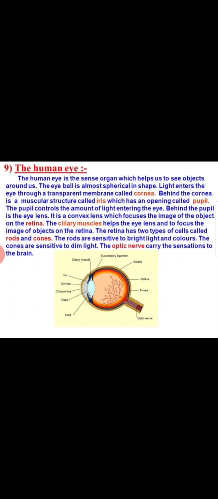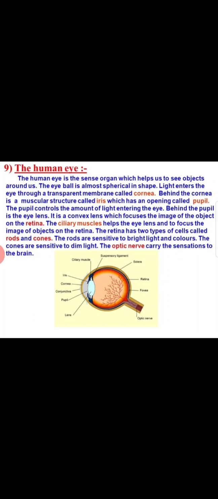As we all know, the eye is a very important sense organ for us. If we are able to see anything, that is just possible because of our eyes. Light enters the eye through a transparent membrane called cornea. Behind the cornea is a muscular structure called iris, which has an opening called pupil. The pupil controls the amount of light entering the eye. Behind the pupil is the eye lens. It is a convex lens which focuses the image of the object on the retina.